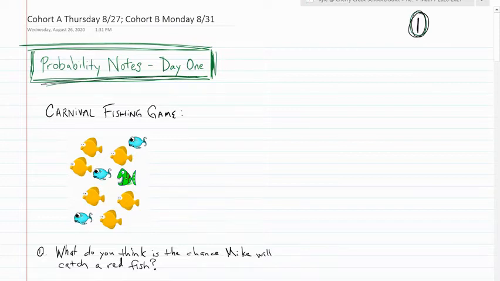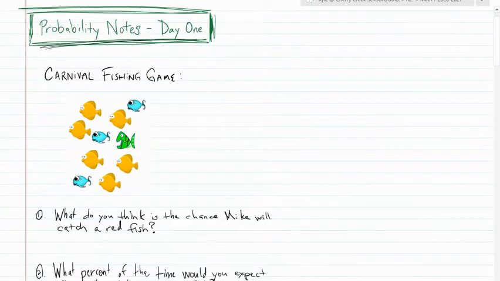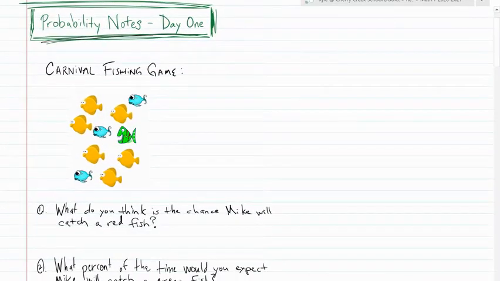I've obviously gone through and written a lot of this stuff out, so you might have to pause to be able to get all this down. But the idea would be that at the end of this video, your note page should look similar to my note page. So we want to try and get everything written down as much as you can.